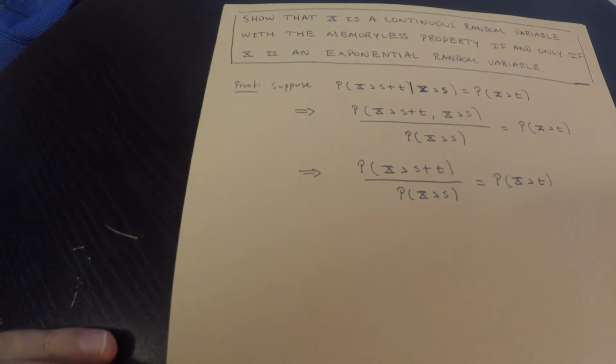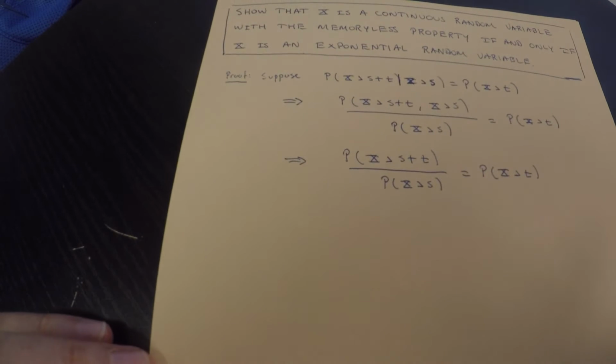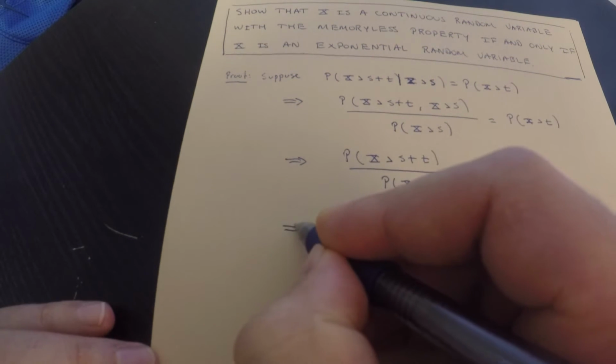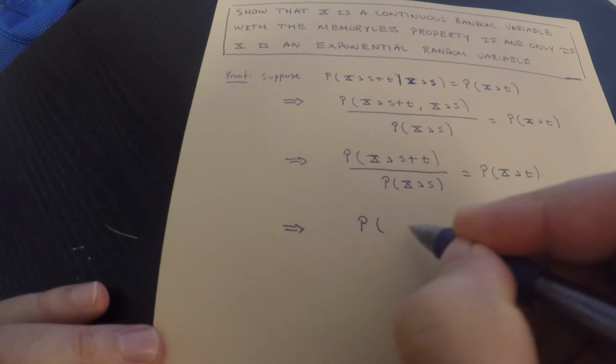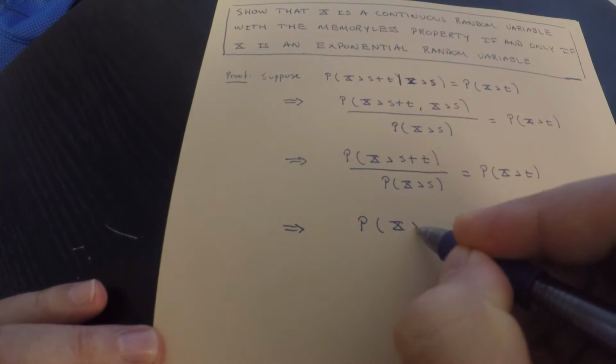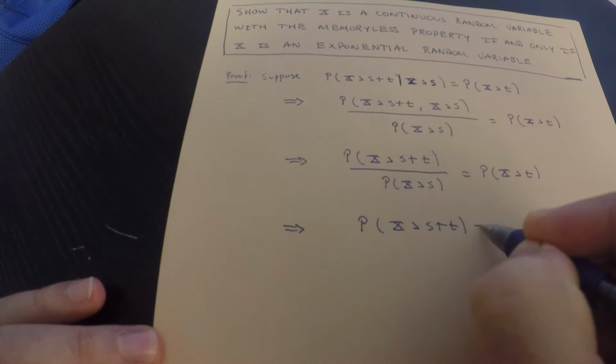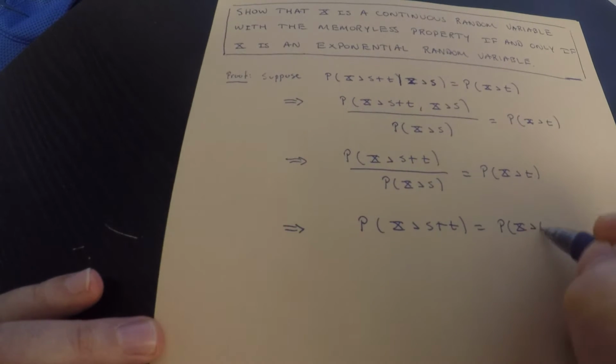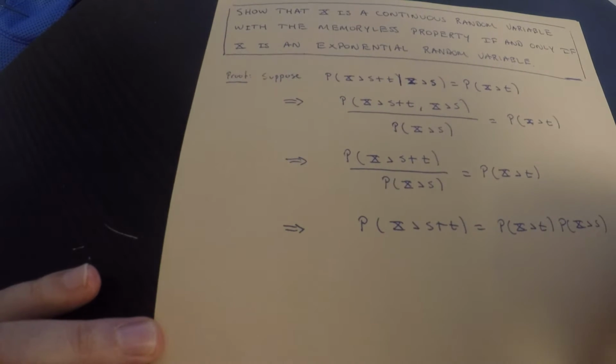So this sets up an interesting consequence. This says that the probability that x is greater than s plus t is equal to the probability x greater than t times the probability x greater than s.